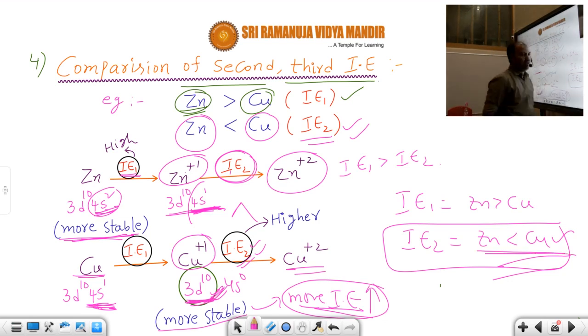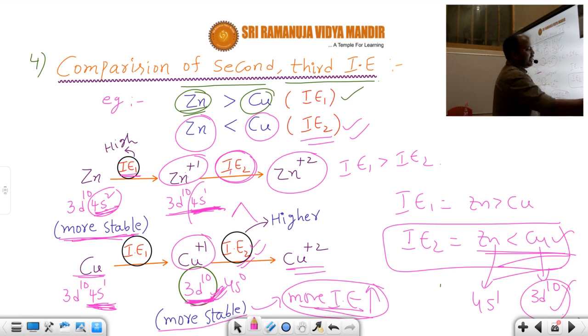That's why I have written like this. Copper has more ionization energy because in its second ionization energy, it has a 3d10 electronic configuration in its valence shell. Zinc has 4s1. So which is fully filled? 3d10 is fully filled, so it is more stable. So obviously it has more ionization energy.